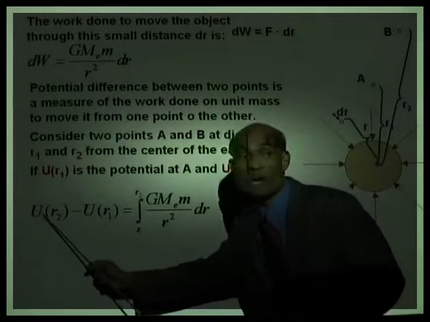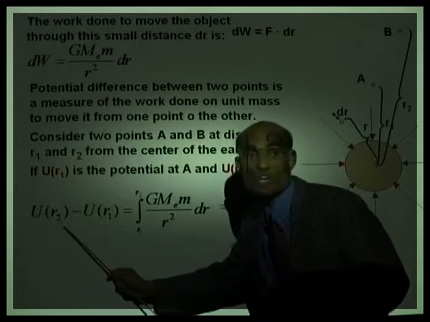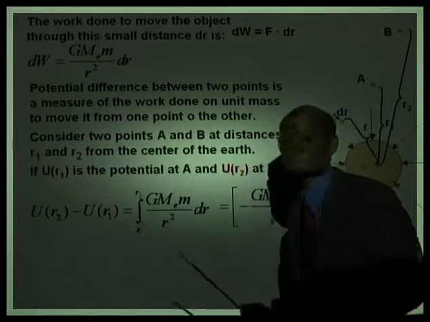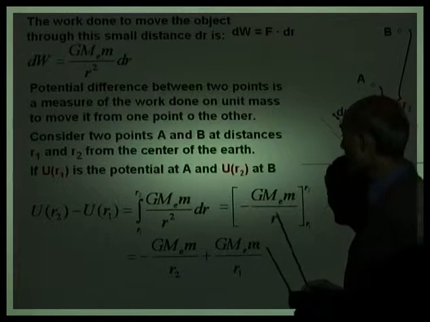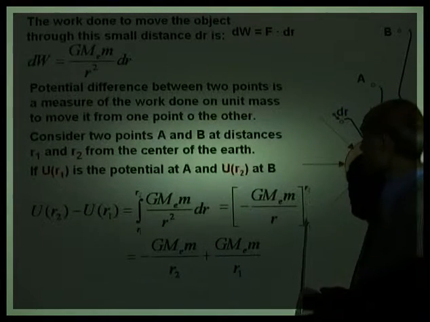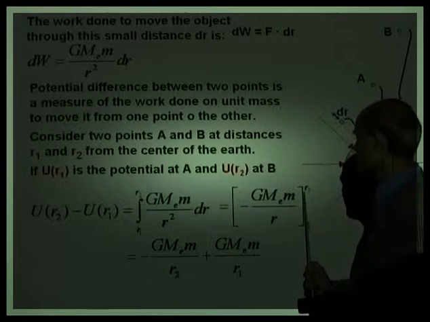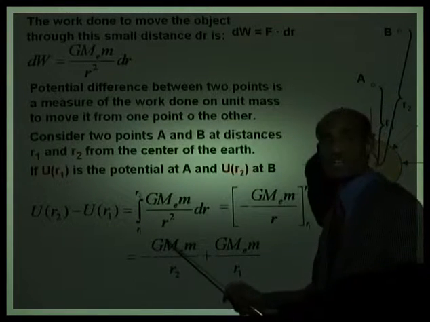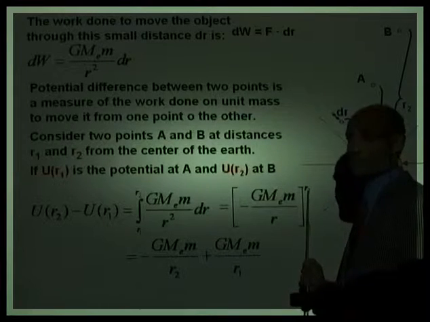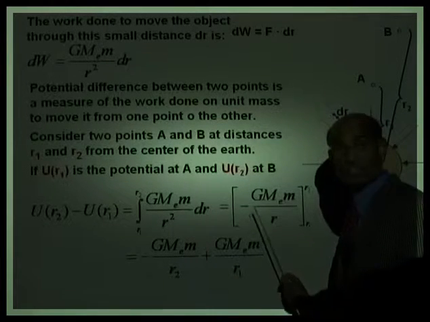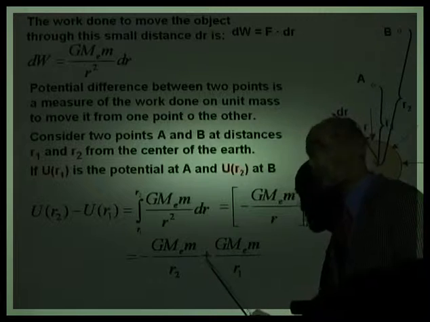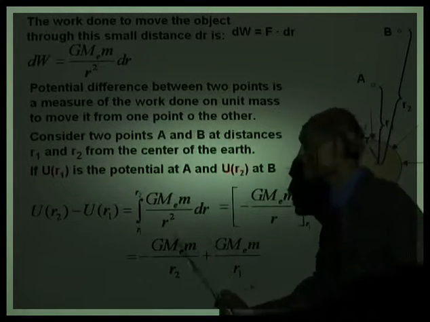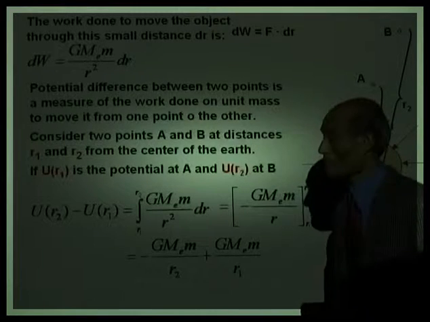And that is a measure of the potential difference. The potential at B minus the potential at A is the potential difference between the 2 points. Well, if you now put in the upper limit and the lower limit, you put in the upper limit, this r becomes r2, negative G M_E m over r2. Now, you know how to do that. Minus negative will become positive G M_E m over r1. So the right side is now this.